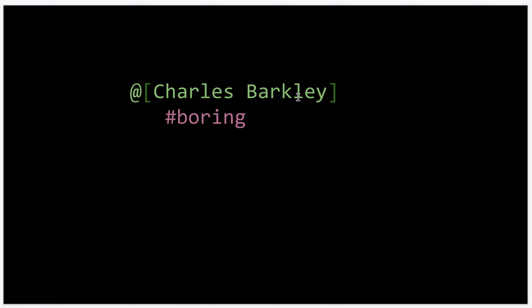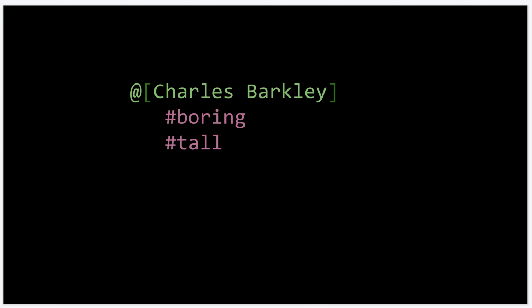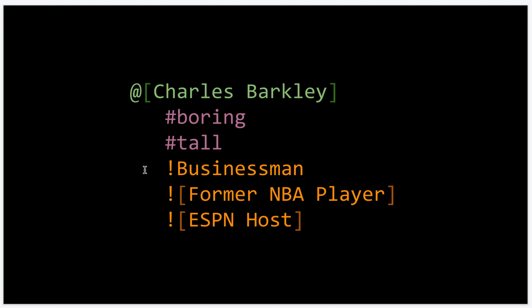Normally an entity would have a long descriptive name with white space and then use brackets. You can use squirrely brackets as well, and as many brackets as you want, for example, if you needed to escape brackets in the name. Obviously you can have as many tags as you want, including this other type of tag called a bang tag, which has no technical distinction from a hashtag, but can be used to express a slightly different type of relationship, like more of a category or type, whereas a hashtag is more of an attribute or property, like an adjective type relationship.